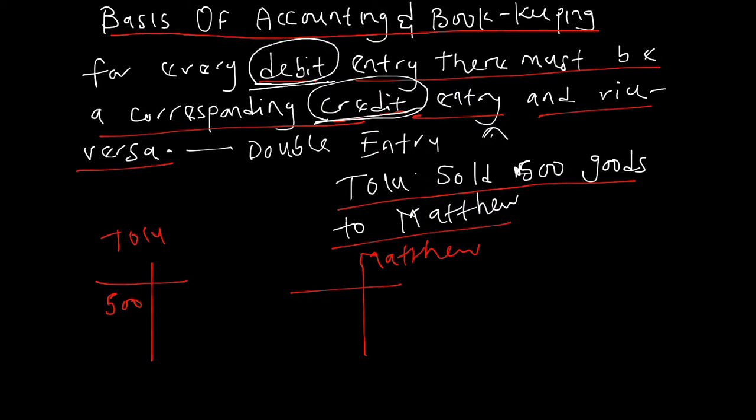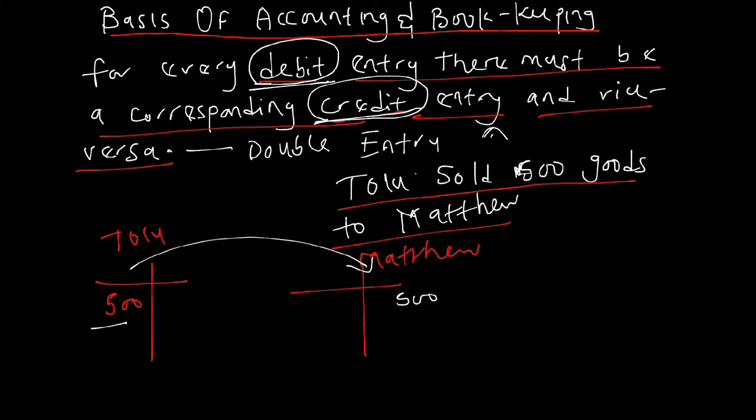Is it possible for Tolu and Matthew to engage in a transaction and both receive money? It's not possible. One person will be giving out the money, one person will be giving out the goods. So for every debit entry that we have here, in the next account you don't need to start chasing. You should know that the next account will be credited. That's what the rule of double entry is saying.